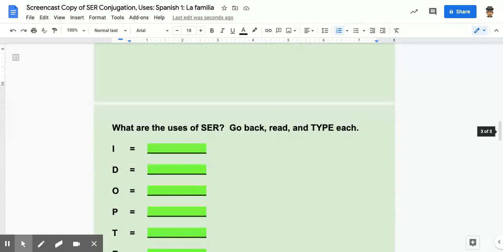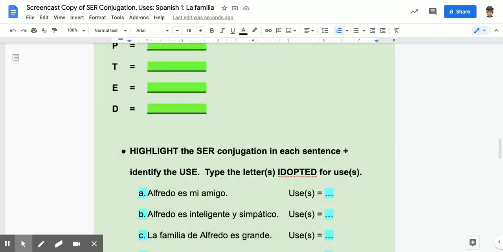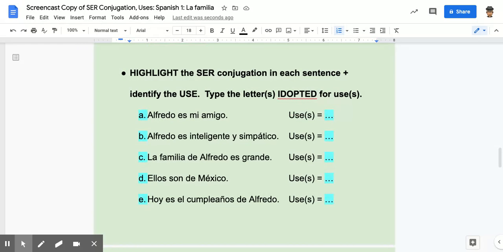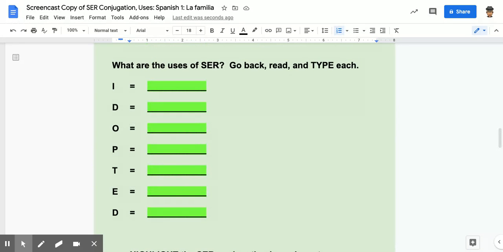All right. So first, I want you to go back and read and type, or you can paste, the uses of ser. Y luego dice aquí, highlight the verb ser and then type the letter of the usage. I'm going to put you on a little bit of pause here, give you 5 minutes. So you have until 10:40 to work on this. Feel free to talk and ask questions. In 5 minutes' time, we'll come back and take a look.